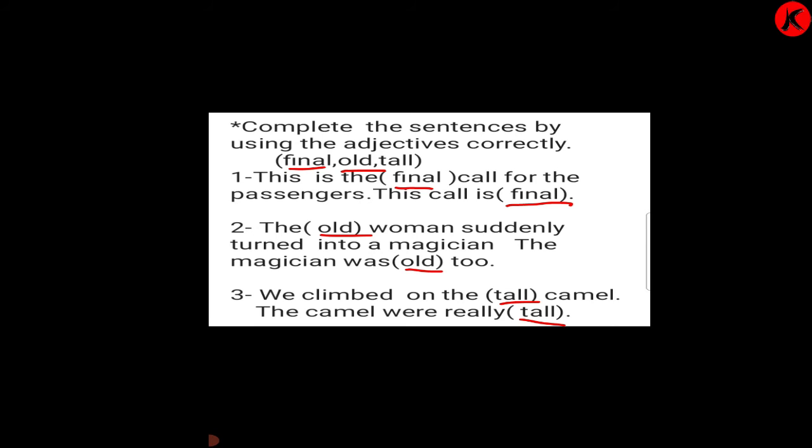Complete the sentences by using the adjectives correctly. First, this is the final call for the passenger. This call is final. Number 2. The old woman suddenly turned into a magician. The magician was old too. Number 3. We climbed on the tall camel. The camels were really tall. We'll go to the next page.